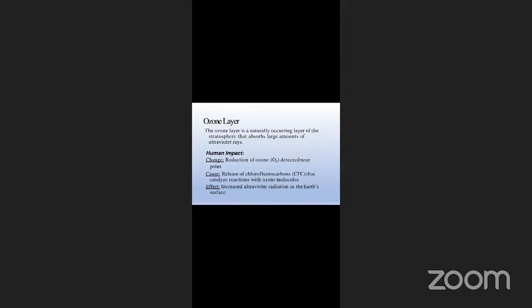Because of these holes in the ozone, ultraviolet radiation cannot be absorbed by the ozone and it hits the earth's surface directly. Therefore, we are exposed directly to the ultraviolet rays.